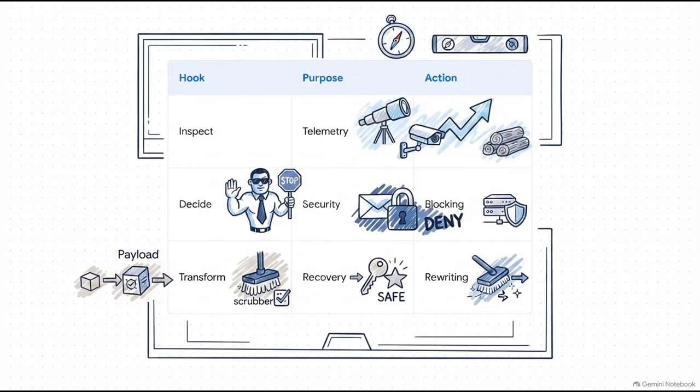These hooks have very distinct roles. Inspect hooks provide your non-blocking telemetry and auditing. Your decide hooks, they are the ultimate bouncers, acting as blocking middleware that enforces security policies to outright deny destructive operations, like accidentally dropping a database. And transform hooks are super clever. They dynamically rewrite payloads in transit, scrubbing sensitive credentials on the fly so they never leak into the model's memory.